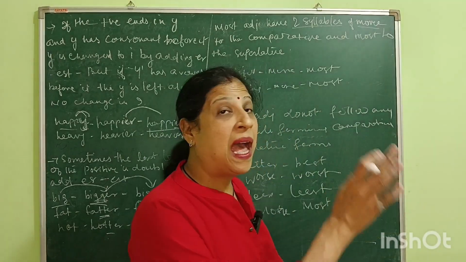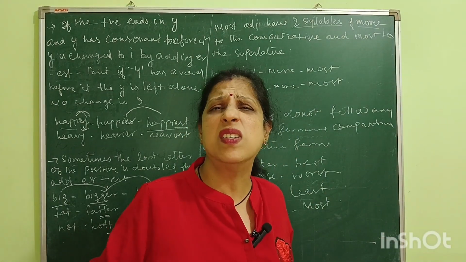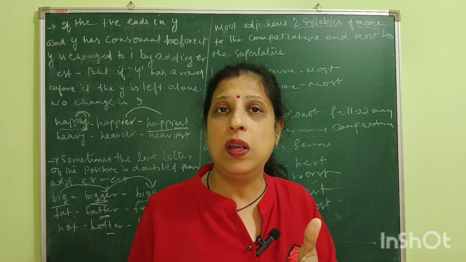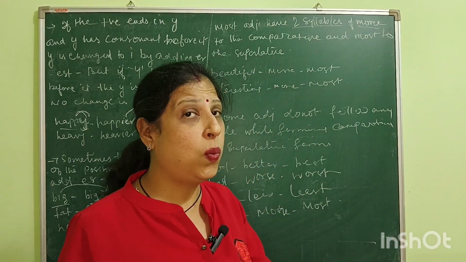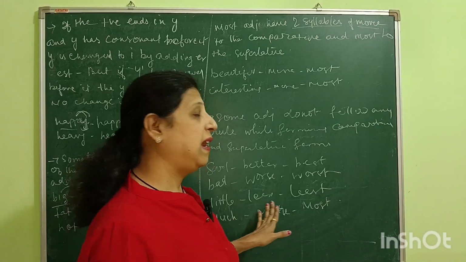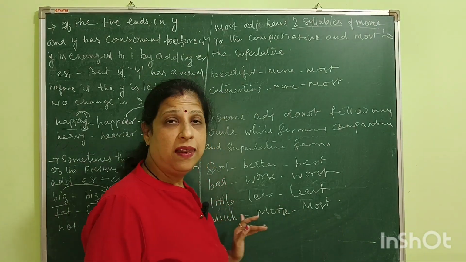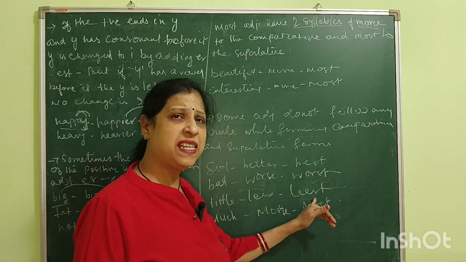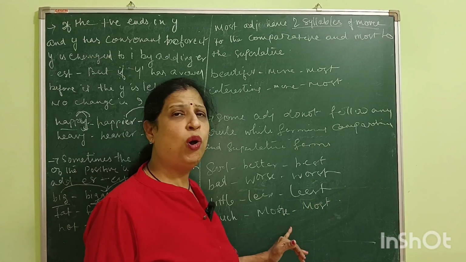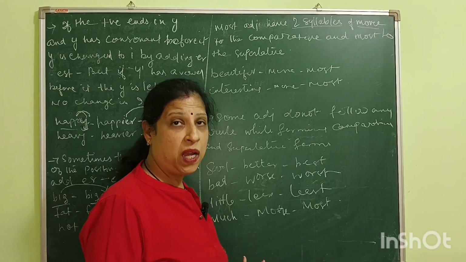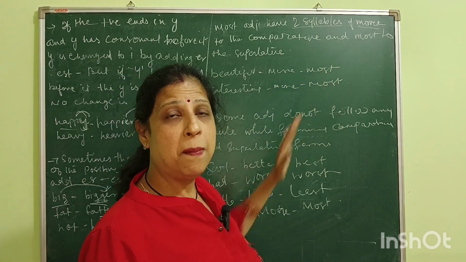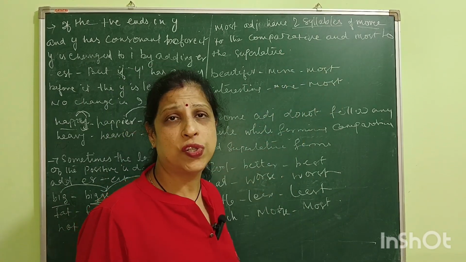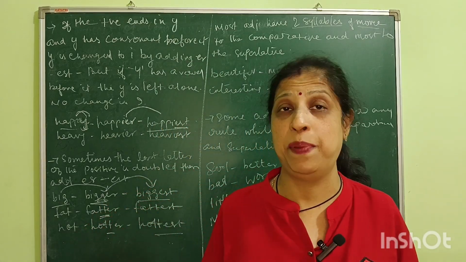Okay, now bad, worse, worst. Little, less, least. Much, more, most. Like we added more here, most here. Much, more, most. So this is called degrees of comparison.